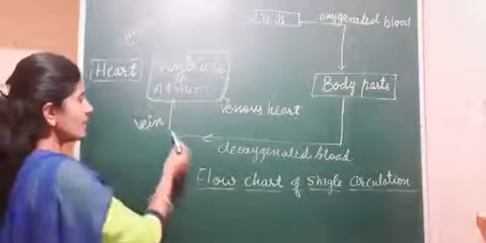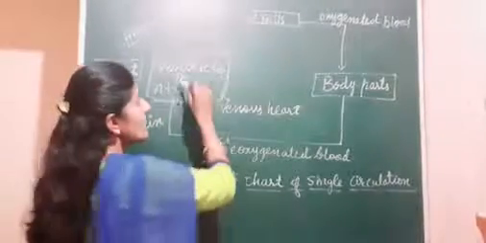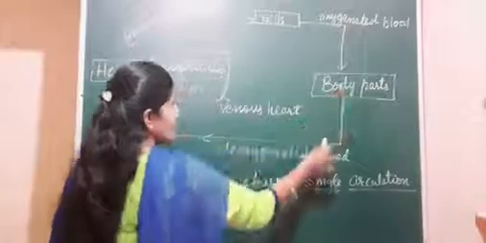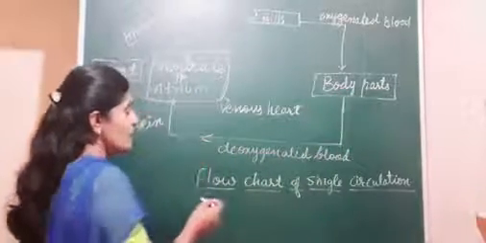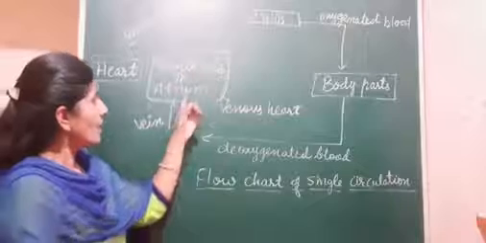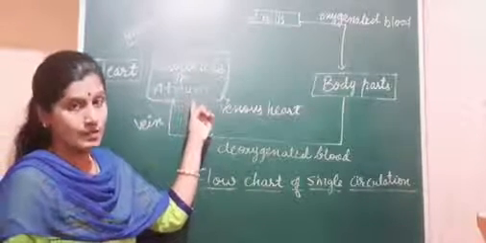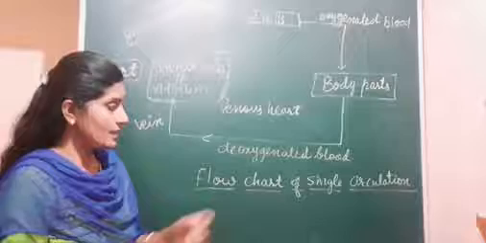Veins bring the deoxygenated blood towards the heart. In this way, in single circuit circulation, only one circuit is formed. So it is called single circulation. Only one time the blood passes through the heart to complete one circulation. So the name has been given here, single circulation.